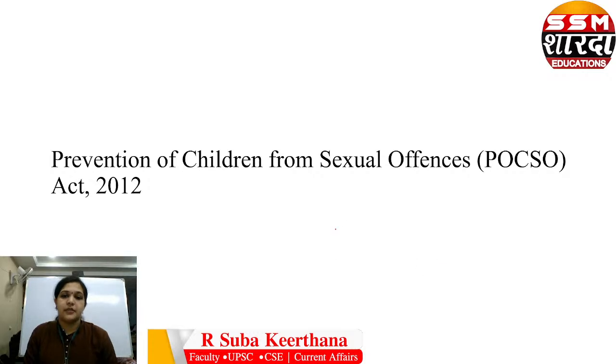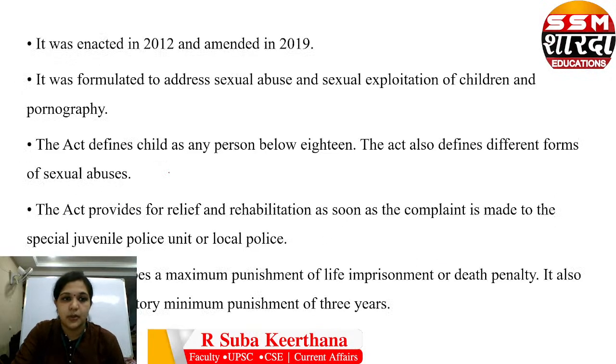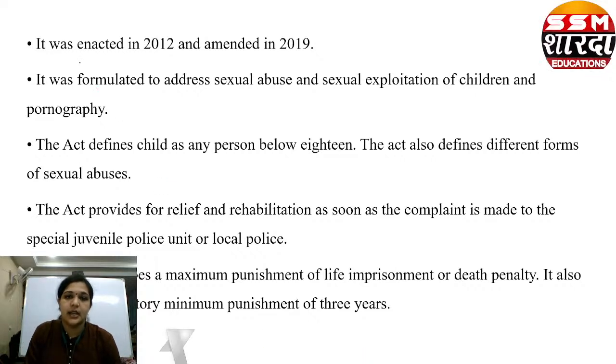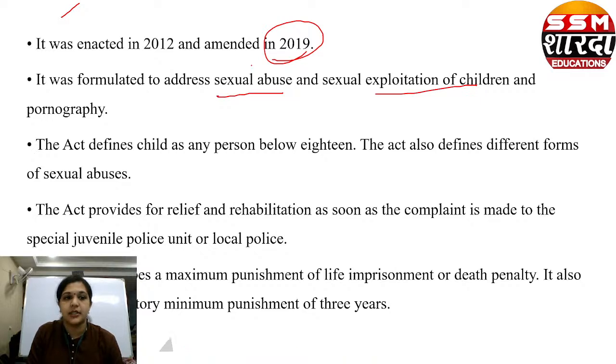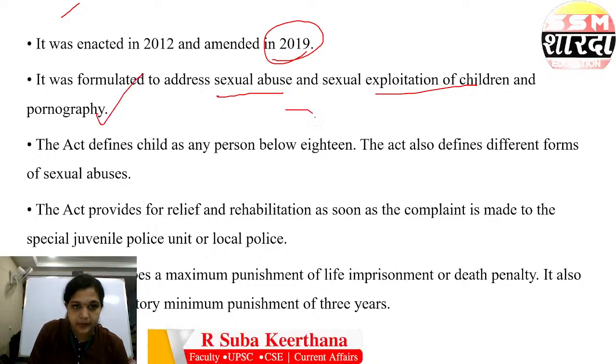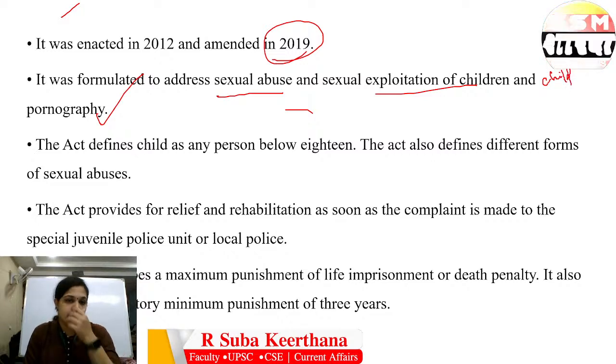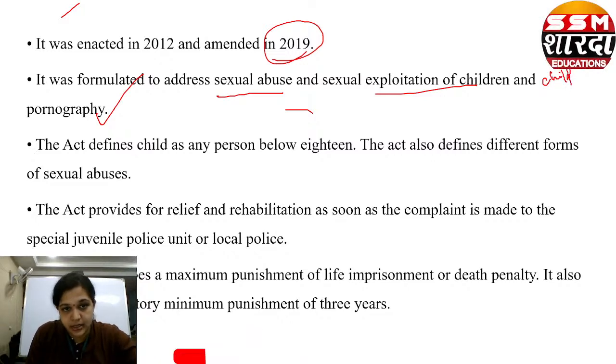Next, Prevention of Children from Sexual Offences Act 2012. So what is this? It was enacted in 2012 and amended in 2019. That is why it is very important. This can be a question. It was formulated to address sexual abuse and sexual exploitation of children and child pornography. Fine. So these are the three important things that have been addressed in this act.